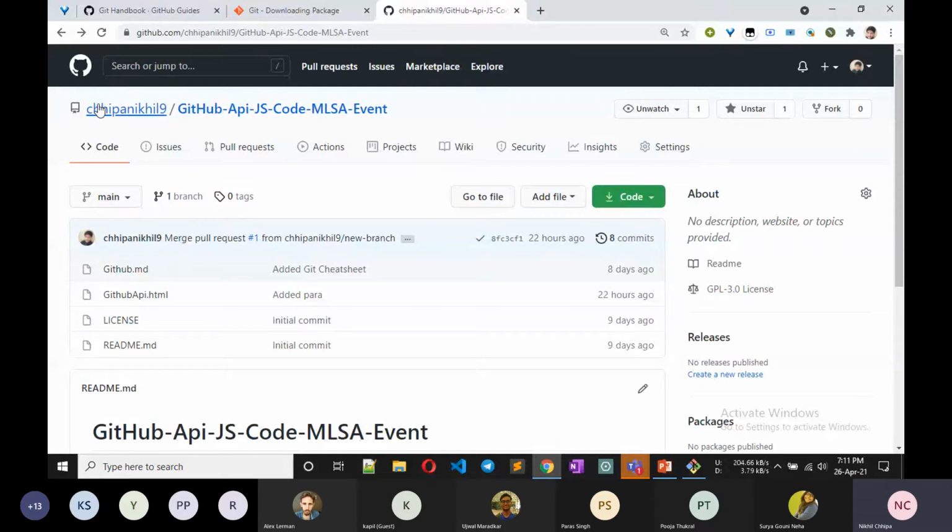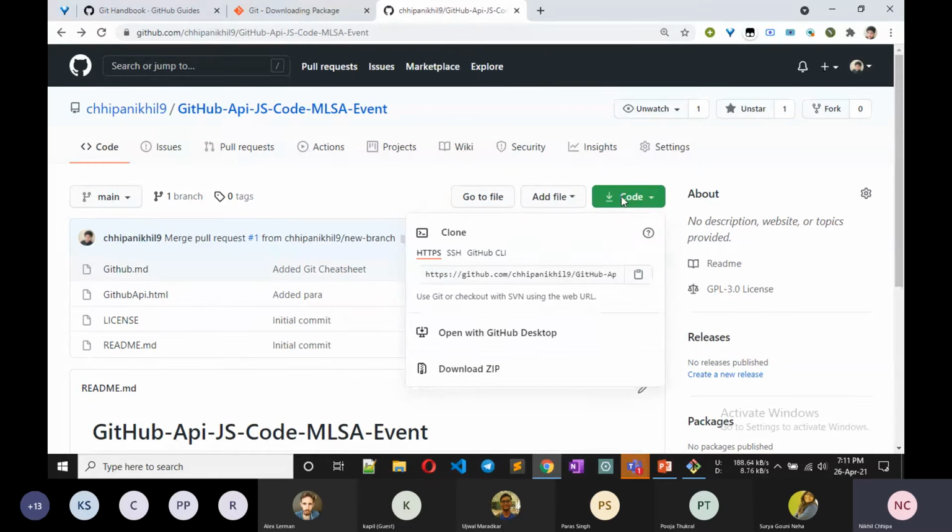So it is now my account, but when you come to my repository, you see fork, and this project is copied in your account. The changes that you make do not reflect in this main project. You can make any changes in your project, and those changes do not reflect in this repo. This is my repo, so I can directly use it from here.